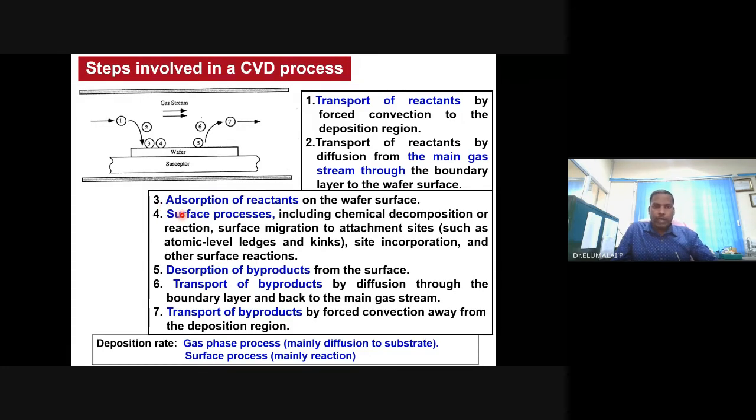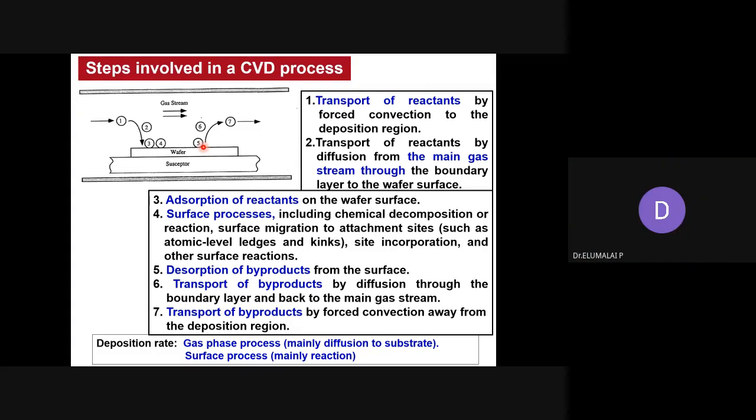Once the reaction is taking place, definitely there will be a formation of the product and there will be byproducts. So they have to be lifted. Fifth and sixth steps: transport of byproducts, desorption of byproducts. Product stays here, only byproducts lift, unreacted molecules are lifted, and then the seventh step, byproducts are transported to the vent or exhaust.